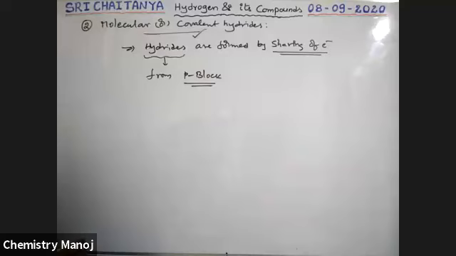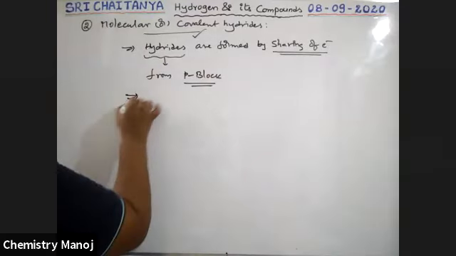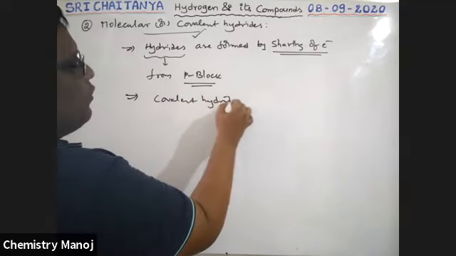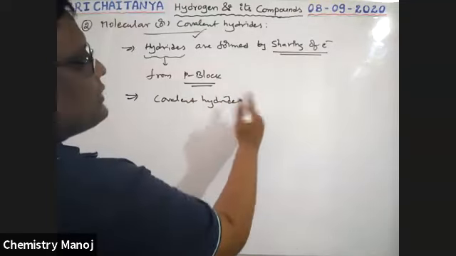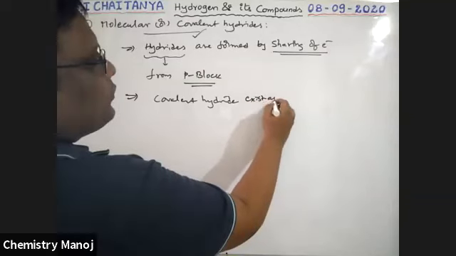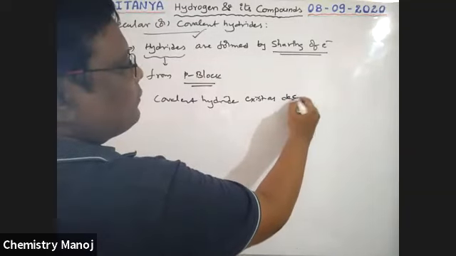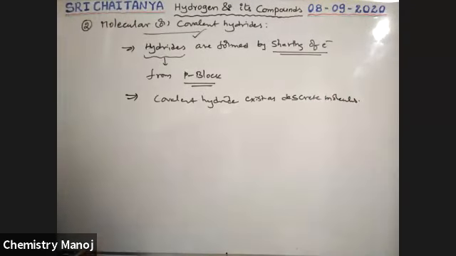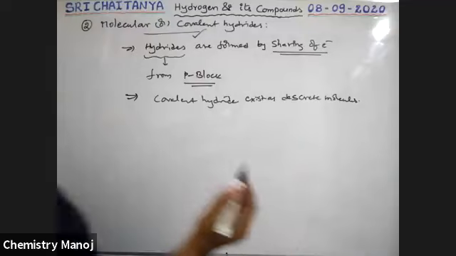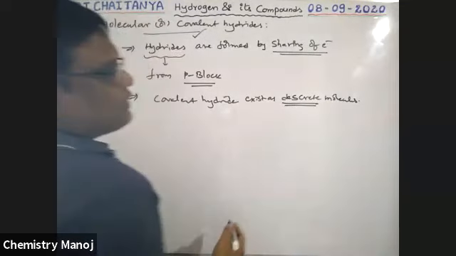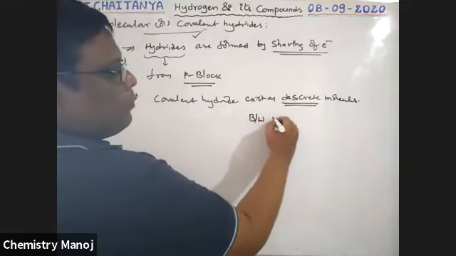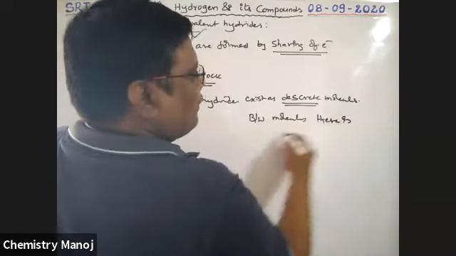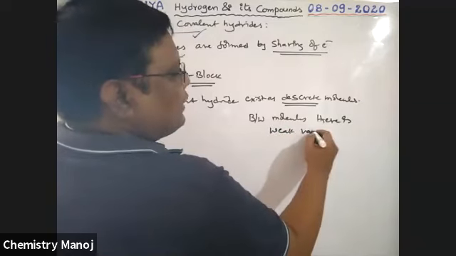All these covalent hydrides exist as discrete molecules. Discrete molecule means individual molecules. Between molecules, there are weak van der Waals forces.